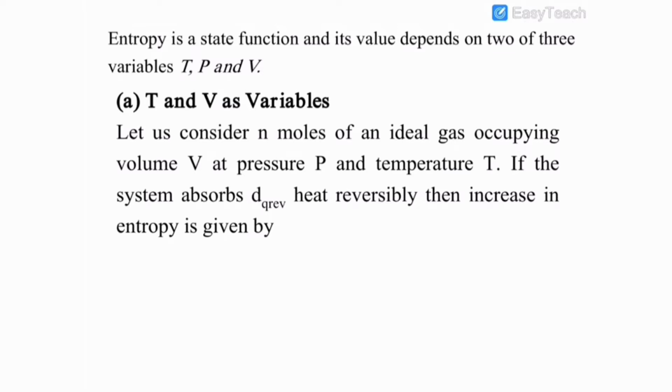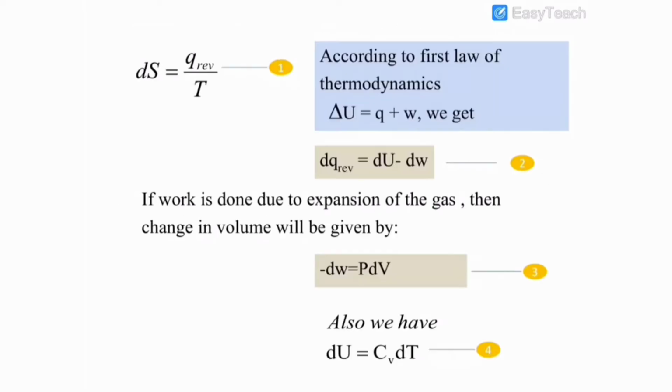Let us consider n moles of an ideal gas occupying a volume V at pressure P and temperature T. If the system absorbs dq heat reversibly, then the increase in entropy is given by dS equal to dq reversible by T. This is equation number 1.